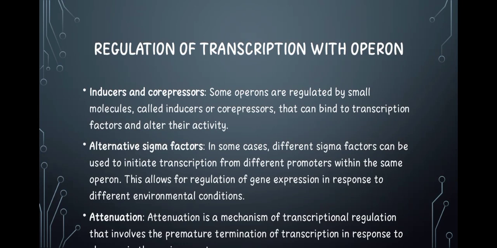Now we have the alternative sigma factors that can initiate transcription by binding to different promoters in the operon. This operon may have different promoters, and it can bind to these different promoters to initiate transcription. It's used to regulate transcription in response to different environmental conditions. And the last one we have is attenuation. Attenuation is a mechanism of transcriptional regulation where a specific secondary structure of the mRNA that is being formed is formed, and that causes termination of the transcription from the DNA to the mRNA. And this is used to regulate transcription in relation to environmental conditions.